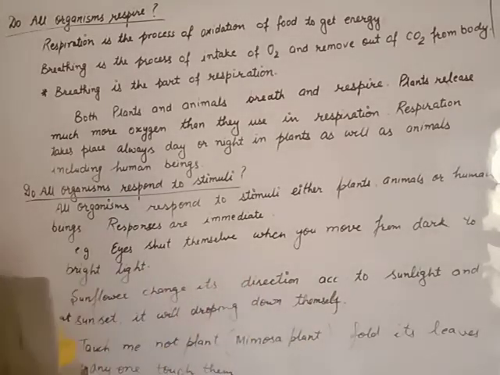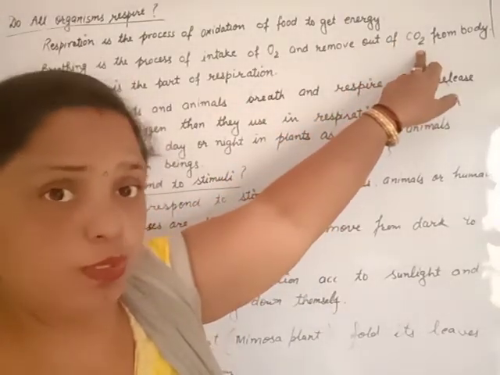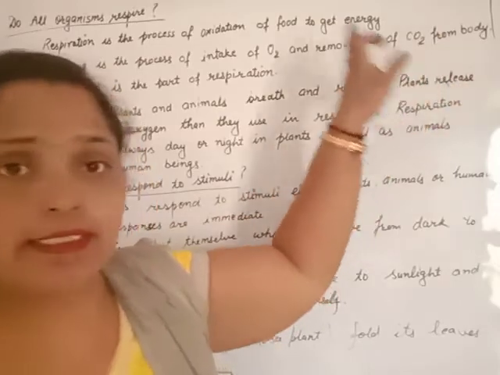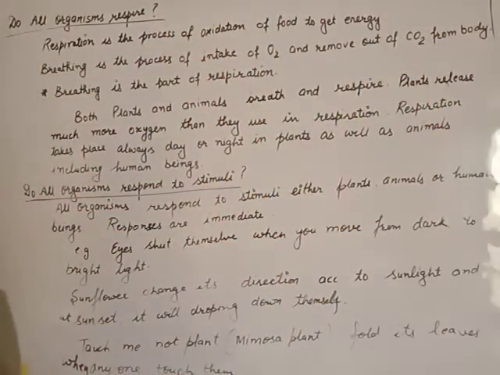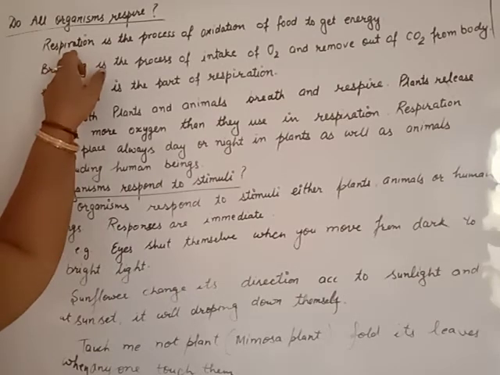Beta, plants also respire, but respiration of plants is opposite to that of human beings. Plants take in carbon dioxide, the carbon dioxide given out by animals, birds or human beings. This carbon dioxide is consumed by plants. That means plants take in carbon dioxide and give out oxygen. Clear? Beta, plants also require oxygen for their respiration.